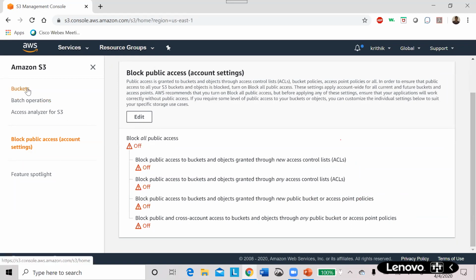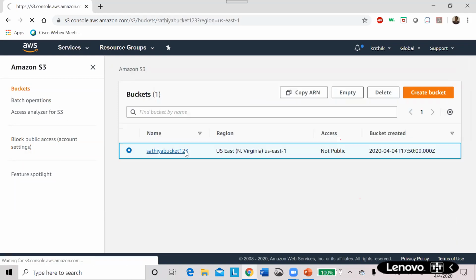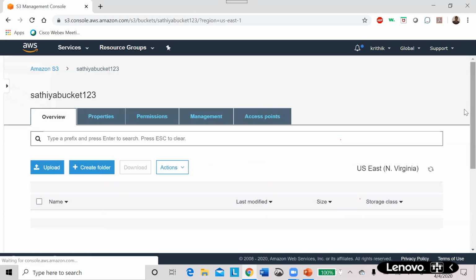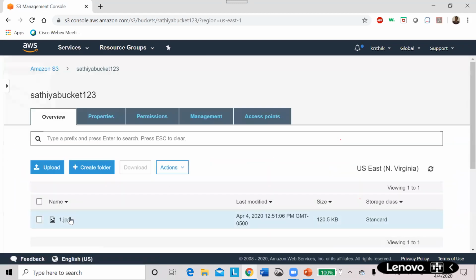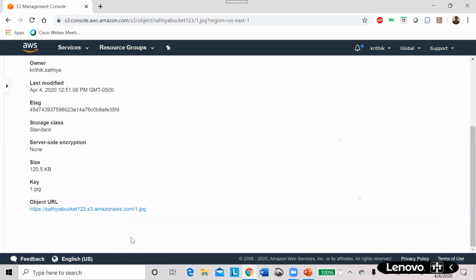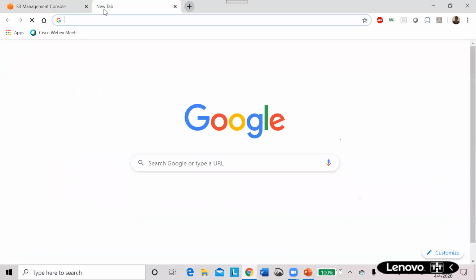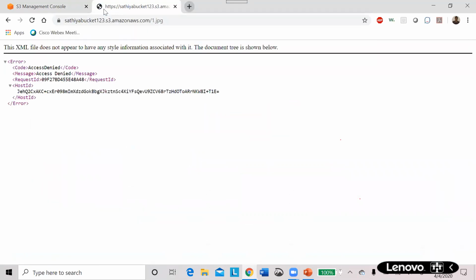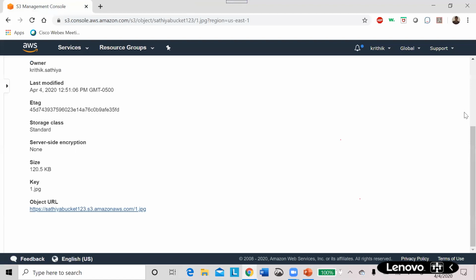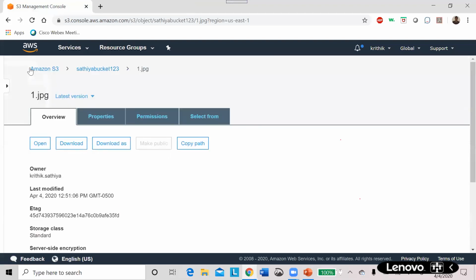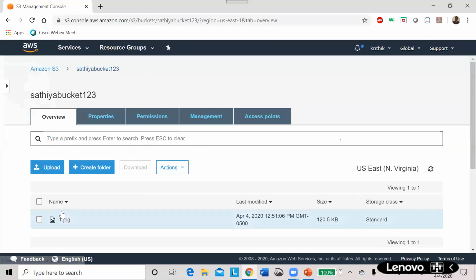I'm going to my buckets, going to my files, and now I'm able to see the URL here. So copy link address, coming here. Oh, still, okay, hold on. I thought I had already given the permission.